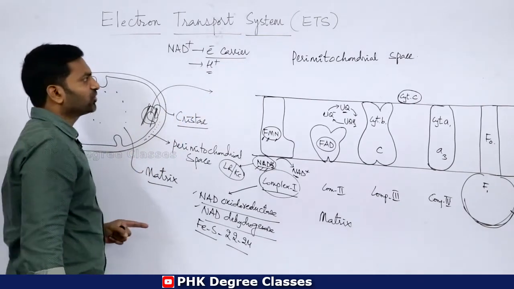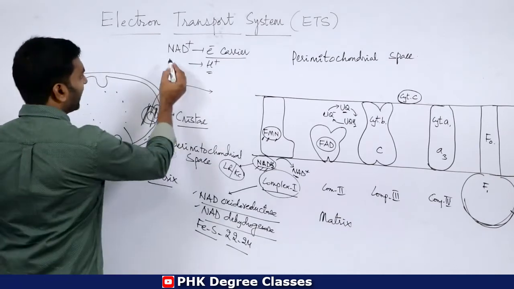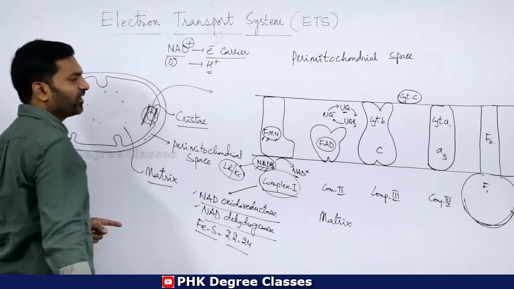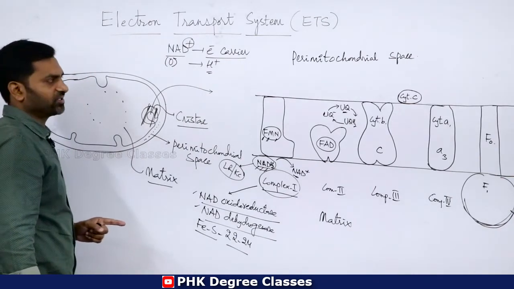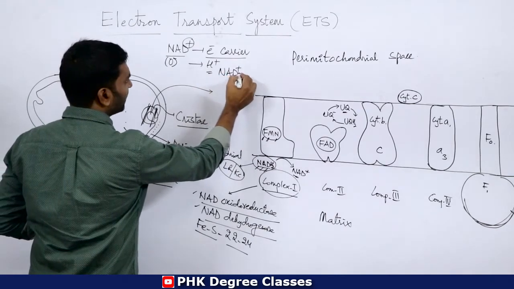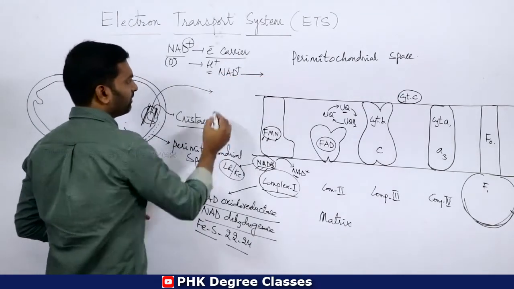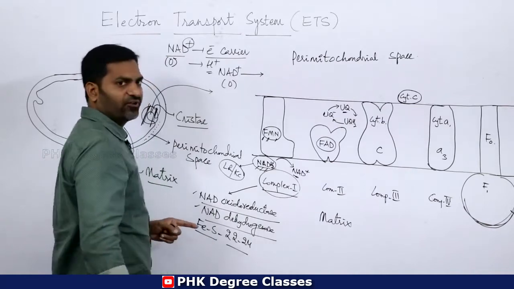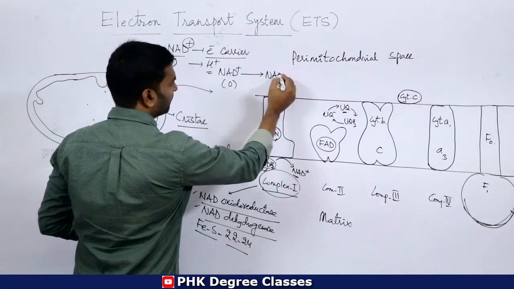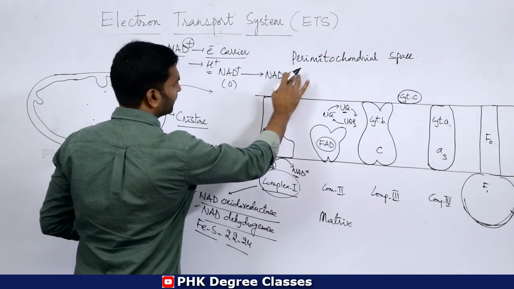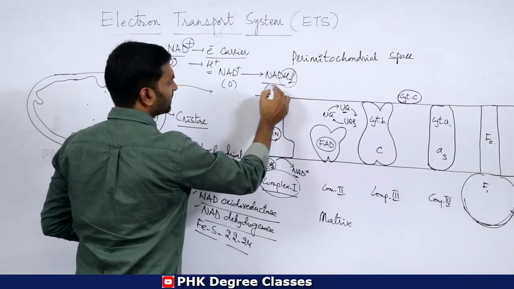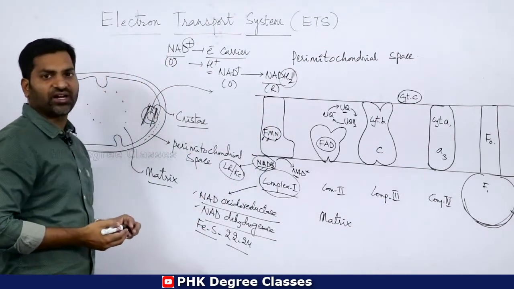One more thing you have to remember, NAD plus indicates the oxidized form of nicotinamide adenine dinucleotide. Whenever NAD plus is converted into NADH2, two protons are added, and it becomes the reduced condition.